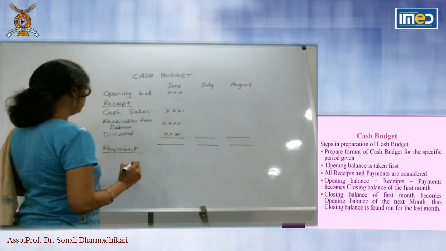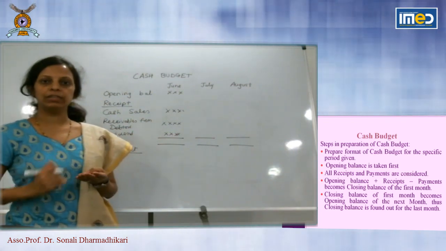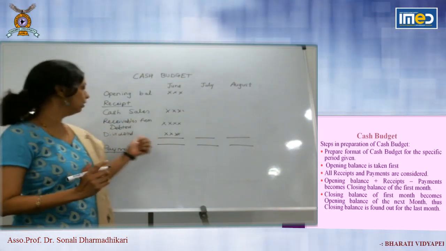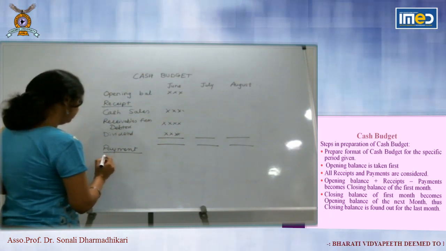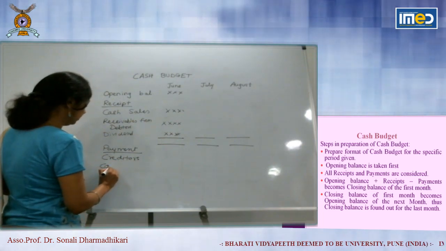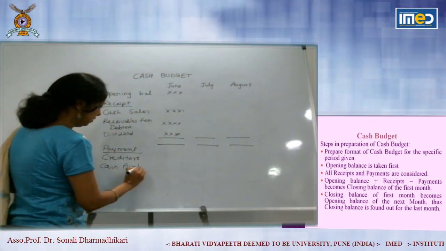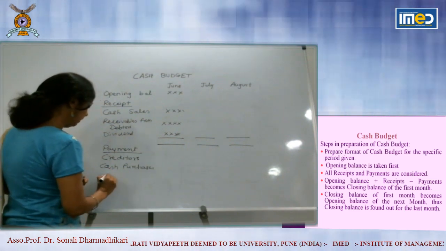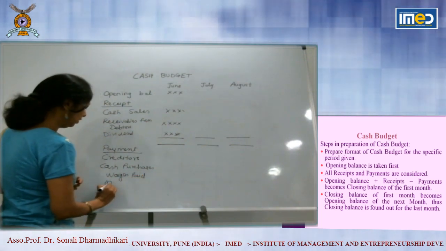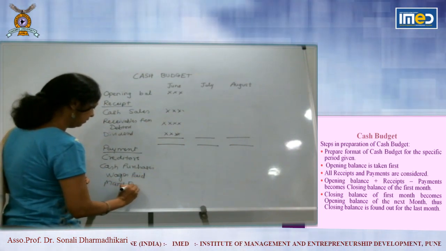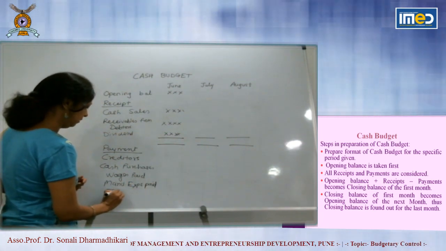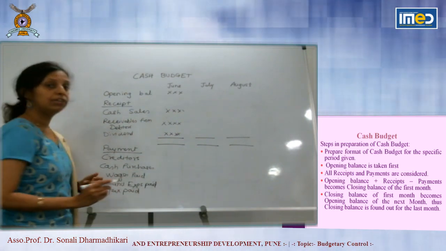First is payment for raw material. All types of expenses, all types of manufacturing expenses will be taken in payment. So payment made to creditors or cash purchases, wages paid, all other manufacturing expenses paid, tax paid, dividend paid.